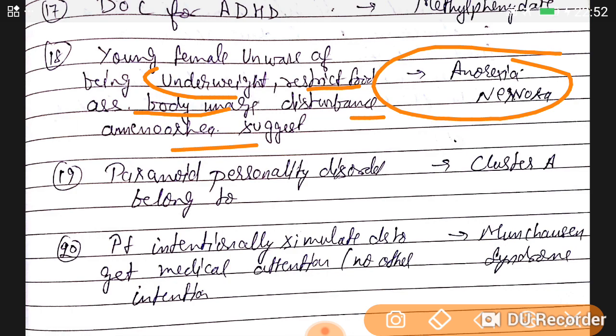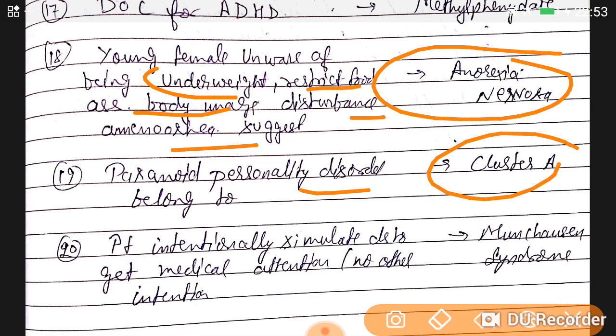Okay. Paranoid personality disorder mainly belongs to cluster A. What is paranoid personality? I already explained it in the personality disorder lecture, so please watch that. Paranoid is a personality disorder in which a person is not able to trust anybody. He mistrusts and does not believe anybody. He believes only in himself.